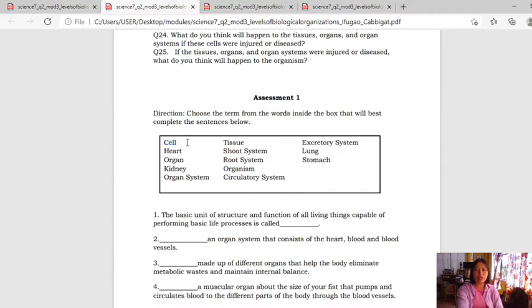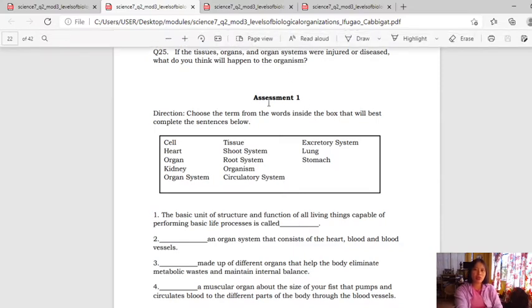Please be reminded that there is an answer sheet provided for science. So under assessment number 1, you just write your answer. You choose from the box. Number 1 is cell. So number 1 is already answered for you. That is how you're going to answer assessment number 1. How about the next written work?